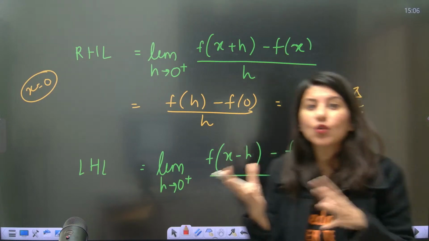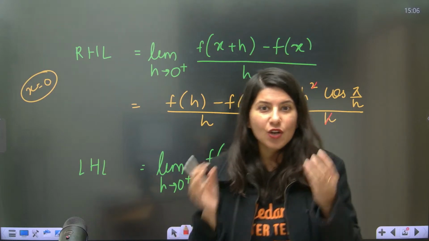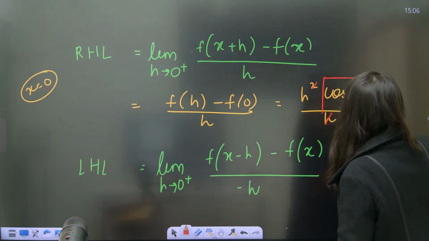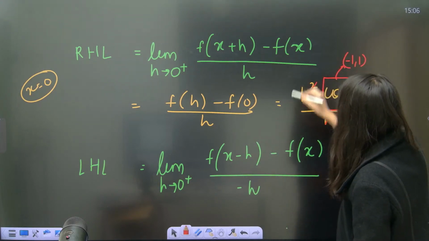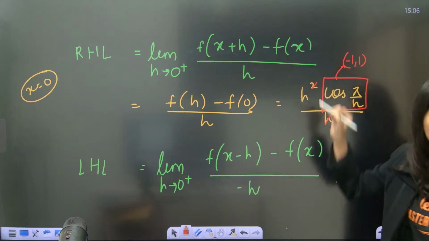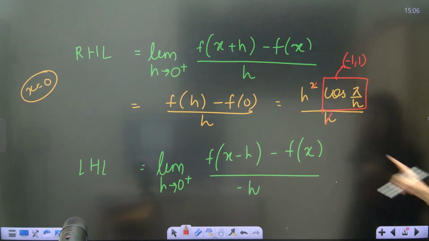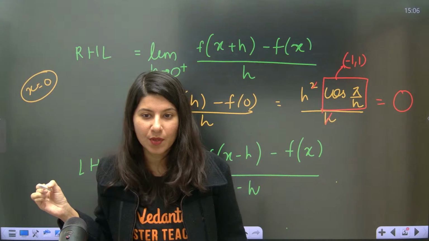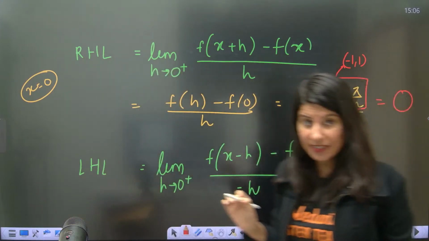Now one h and one h cancel, I can clearly see 0 into cos infinity. Now cos infinity is a finite number. Cos of anything lies between minus 1 to plus 1. So this thing is lying between minus 1 to 1, and this h over here is 0. So this is going to be a clear cut 0. Getting it? So this is your right hand limit at x equals 0.